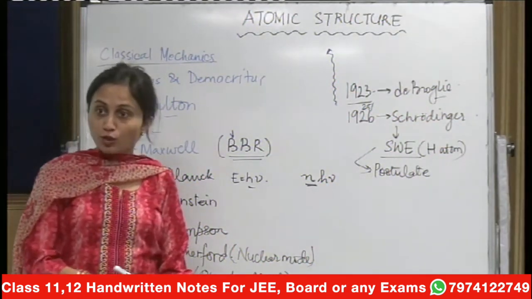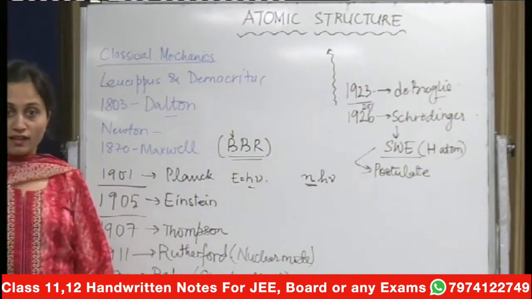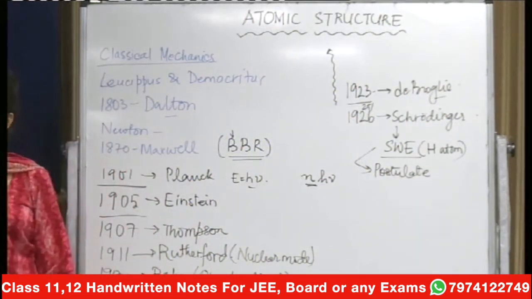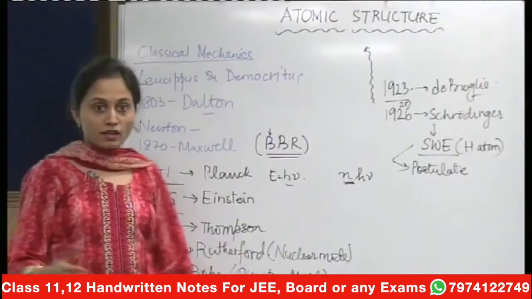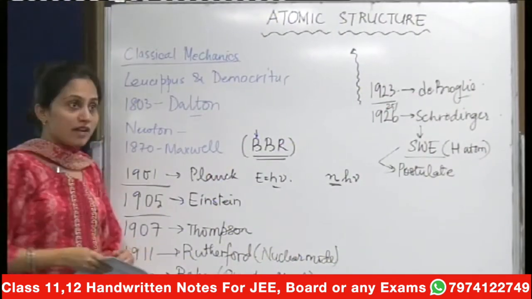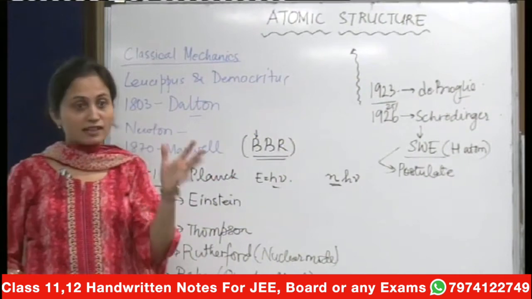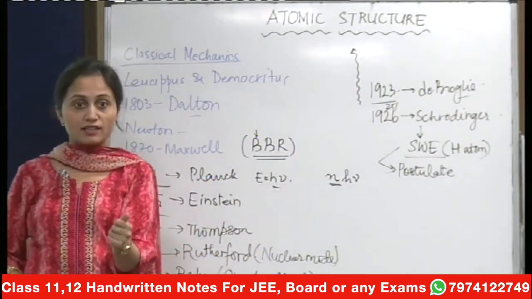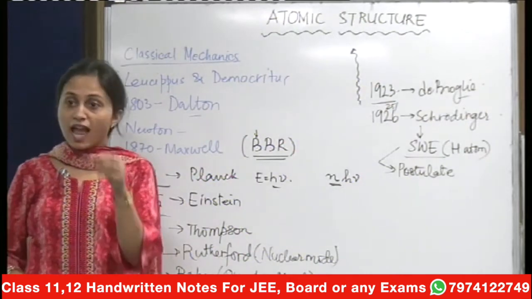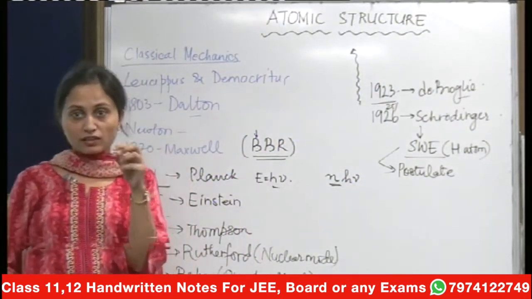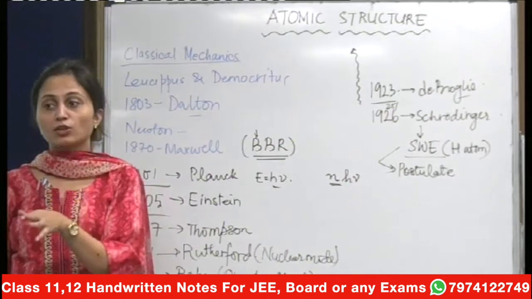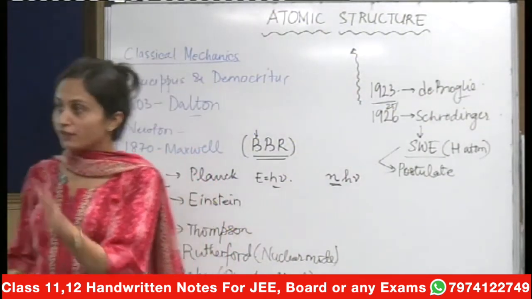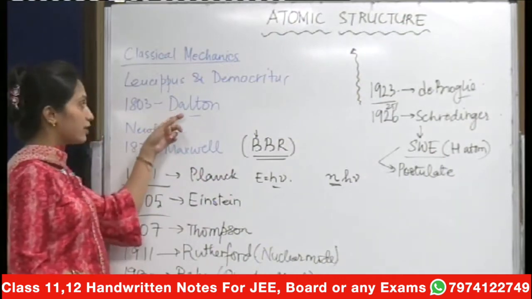So what you're going to do in this topic is not child's play. It was done over years and years, and you will just be doing it in about a class or two. Now here, I repeat, right from 200 and 300 BC, scientists were always interested. So what they did, they used to grind the elements in mortar and pestle, and from the smallest, tiniest particle that they got, they concluded that there exists a small entity which cannot be divided further. This was the concept that was given initially.